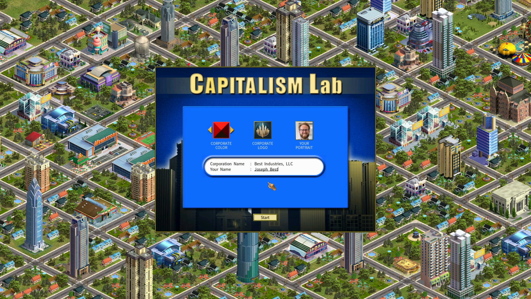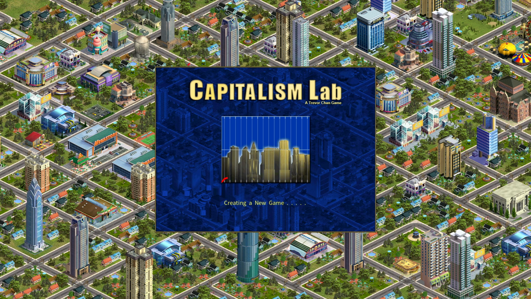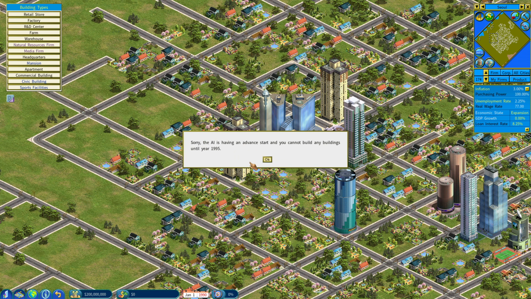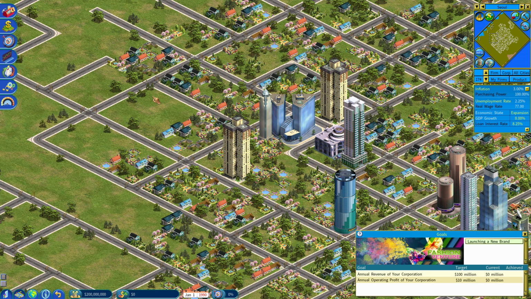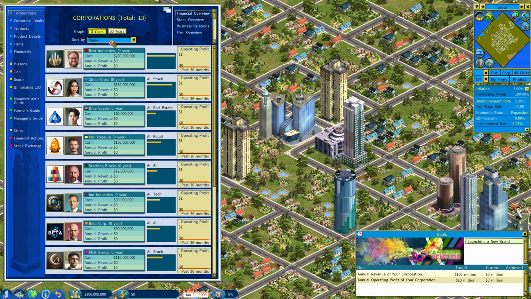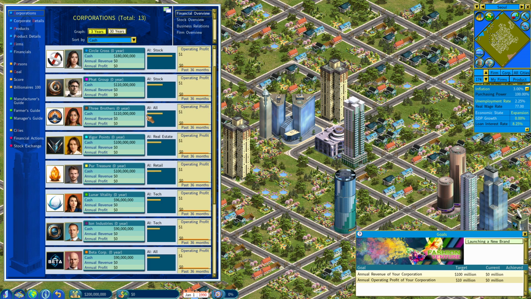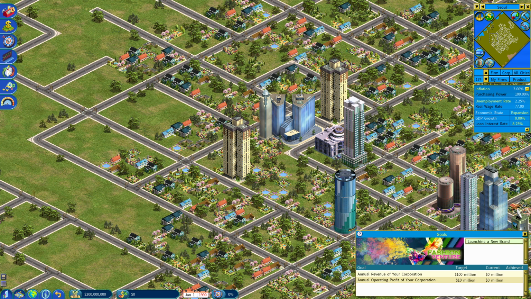We're using our man Joseph Best of Best Industries again, just like Rise of Industry. Currently the target is just to make money, but I'm sure we will need to get into apparel. Essentially, if I try to do anything, it says you have to let the AI advance. To show where we start out, you can see we actually have different amounts of cash. I am starting with the most cash again. However, you're going to see what happens. We're going to let the AI run for 5 years.